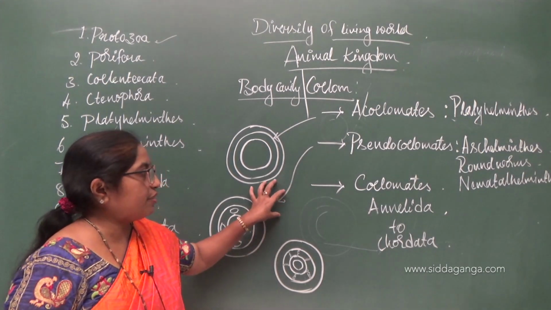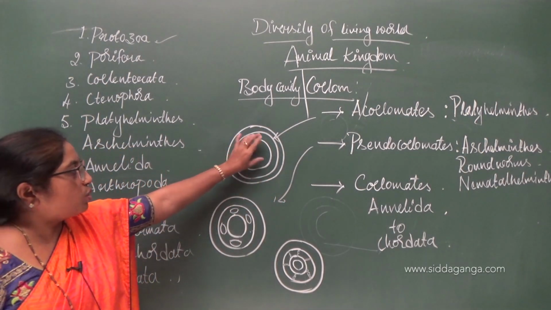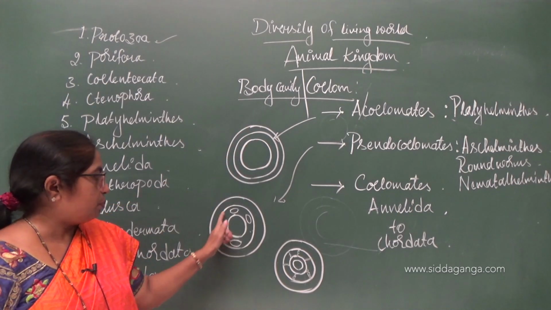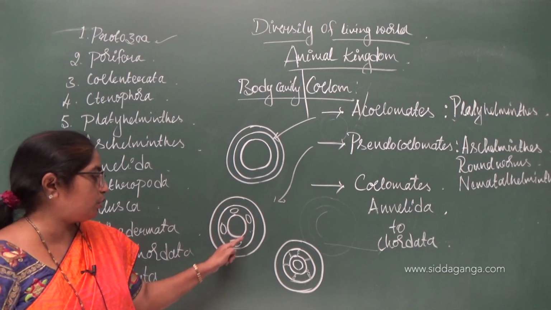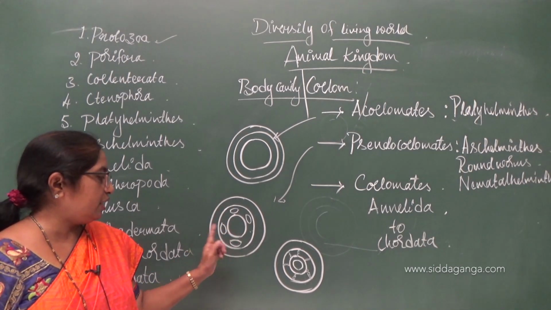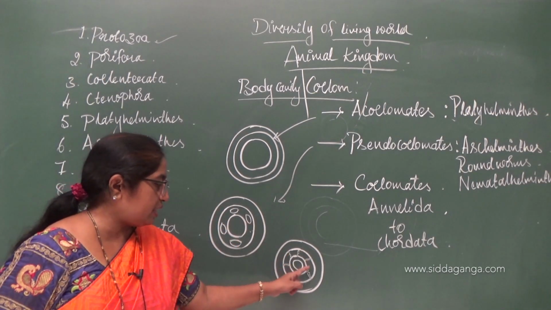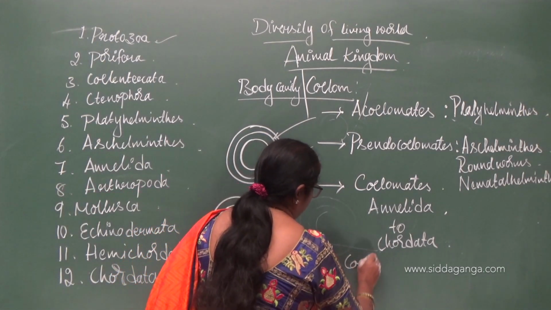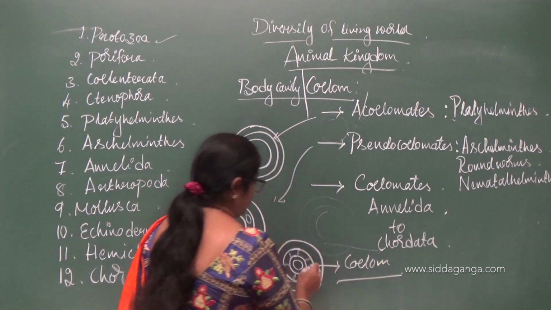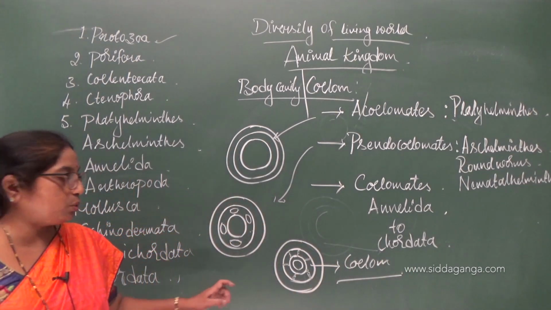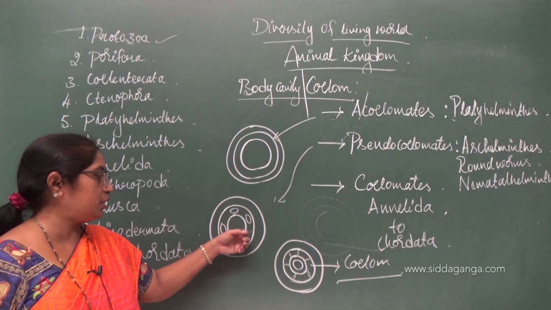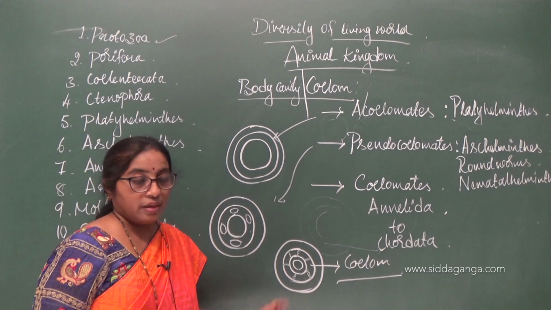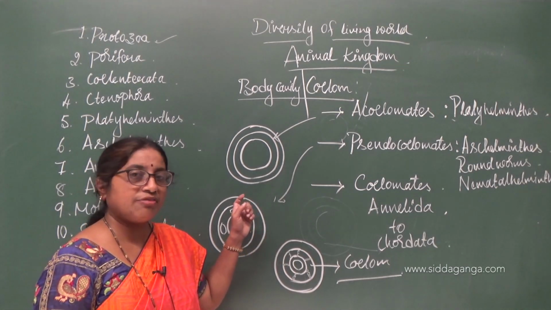So, this is a rough diagram to explain no coelom in between these two layers. There is a pouched coelom or a false coelom present in between these layers. Here there is a coelom or a body cavity, which is lined by the mesoderm. So, this is a true coelom, this is a pseudocoelom and no coelom. A better figure you can find in the next video.